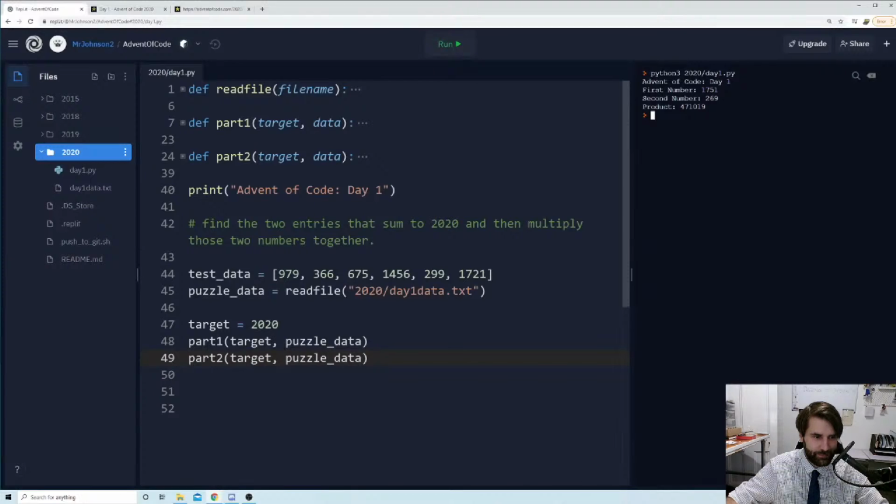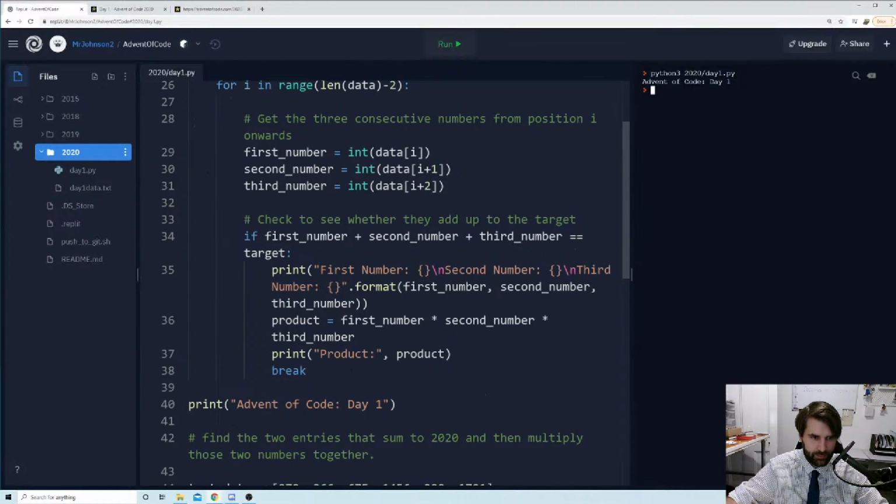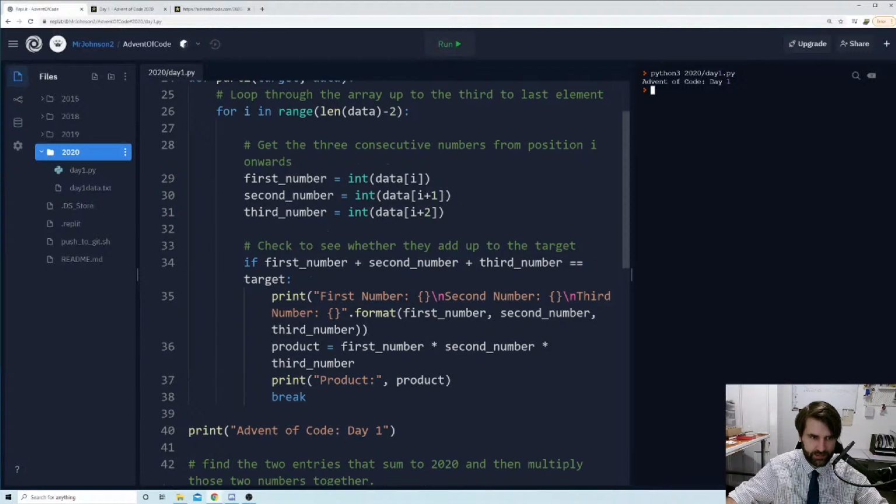Didn't run the second bit. Why not? Why didn't it run the second bit? Let's just comment out this part 1. Okay. Oh no! But it was just working with test data. What have I done? Part 2, test data. Print if first number add second number add third number is equal to target.